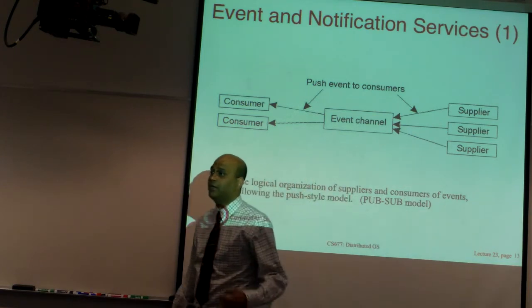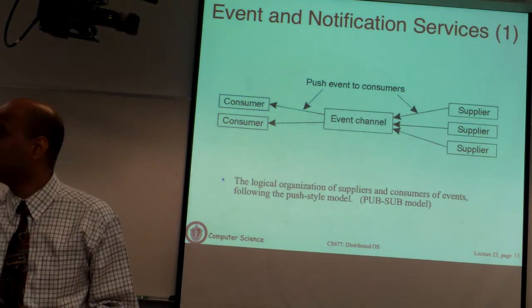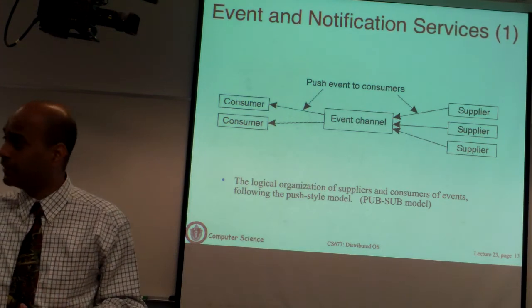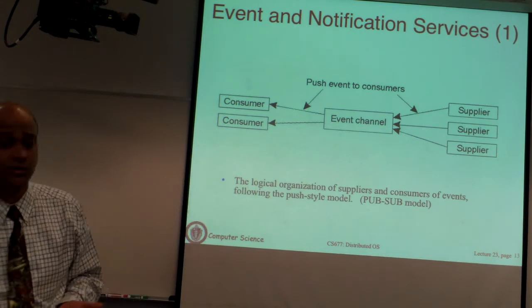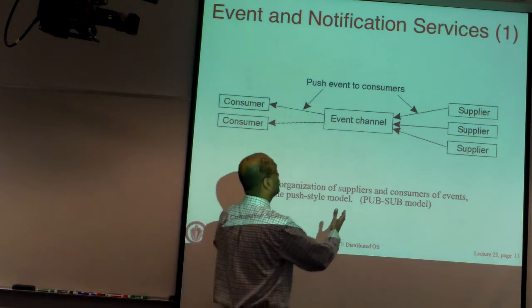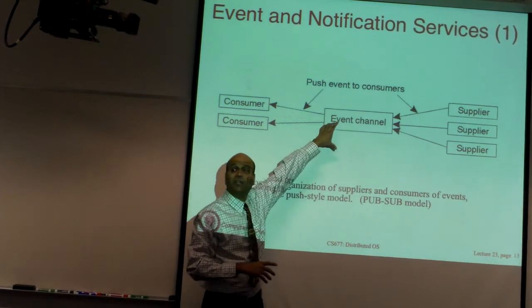Publishers are going to publish data. They are the creators of data, and they simply hand it to the middleware. This is how a typical pub sub application works. In Corba, it's very easy to write a publish subscribe application because there is this notion of an event service and a notification service. And the main abstraction is an event channel.